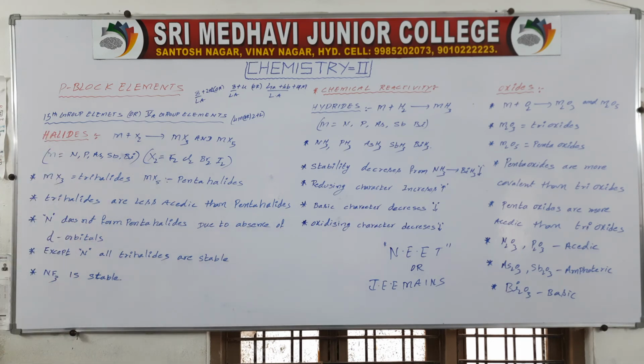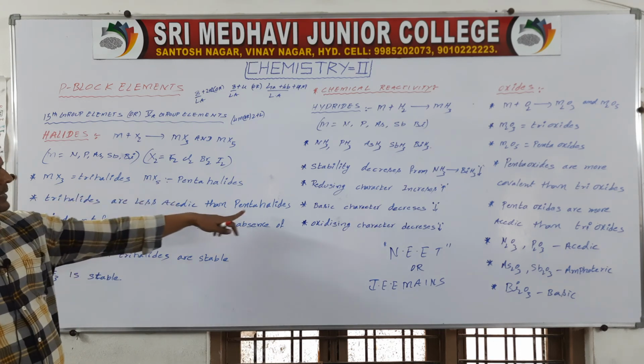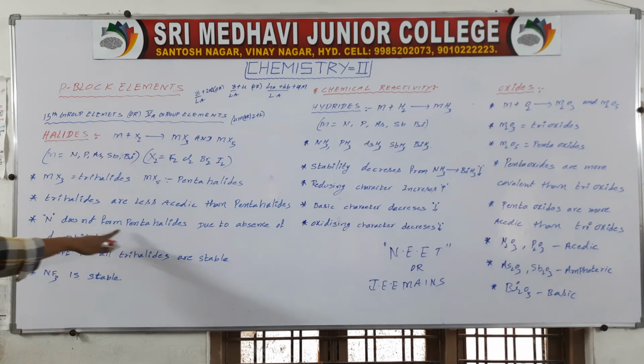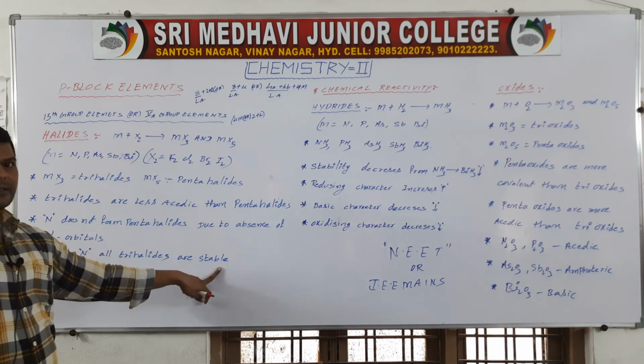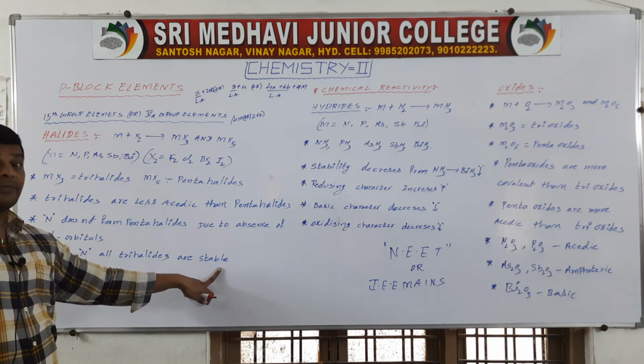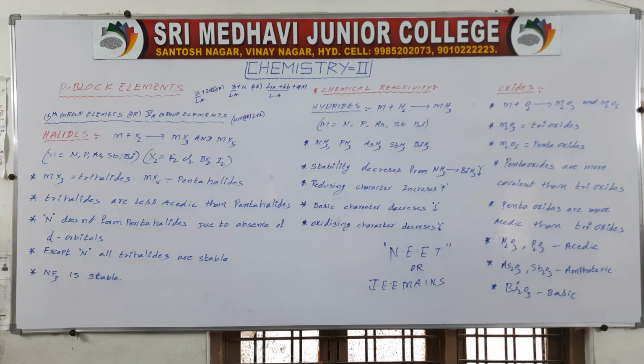So here, trihalides are less acidic than pentahalides. Nitrogen does not form pentahalides due to absence of d orbitals. Trihalides of other elements are stable, and NF3 is also stable.